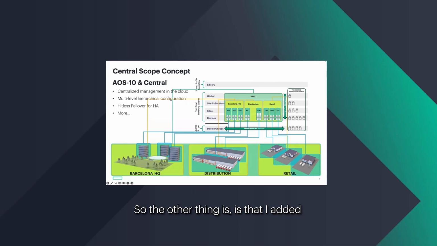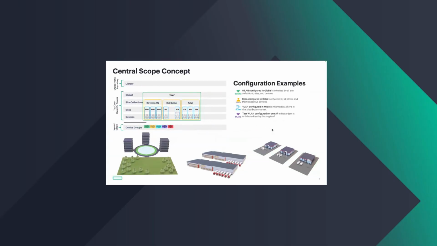So the other thing is that I added these weights to indicate which one has more weight when it comes to a conflict. And device groups fits between sites and devices. So if there's a conflict between device groups and sites, device groups wins if the device, for example, belongs to this group. It sounds, I hope I'm not confusing you. Like I said, hopefully it'll be a little bit clearer in a second here. So in this practical example, it'll be through a few slides here. I'll show you what I'm talking about.